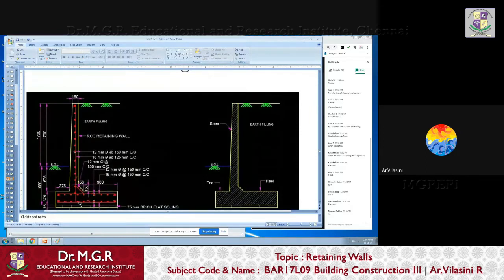So this is the cantilever with the toe and things like that. You can see that it's like a heel and this is the toe. Yeah, here it is written toe and heel. It's clear. So this is the face of the wall. So this is the toe. Whichever the back side of the wall, the back portion which is embedded in the soil, is the heel, and the front part which is facing the road or the development or whatever it is, or the space which is open, that is called the toe.